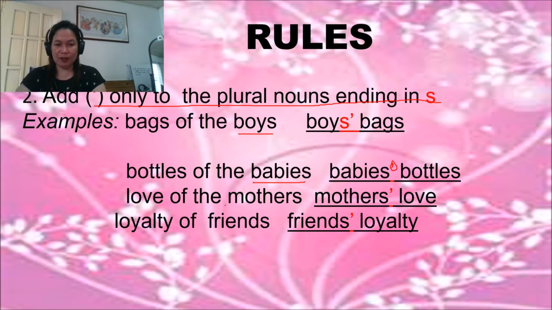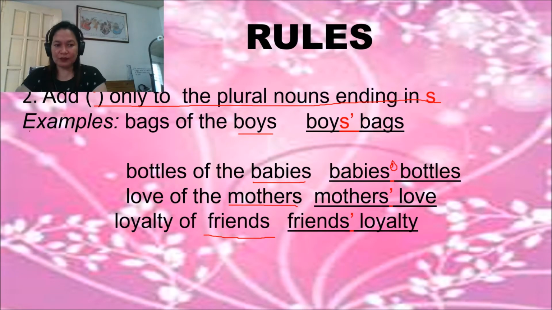Next, the love of the mothers. Mothers are plural and it ends with s. So you are going to add only apostrophe after s, then love. So mothers' love. Loyalty of friends. Friends ends with s.